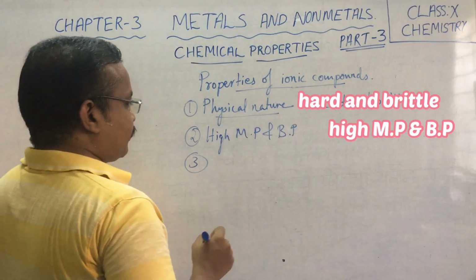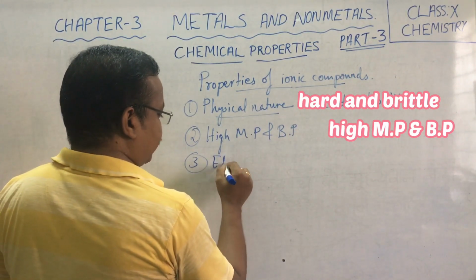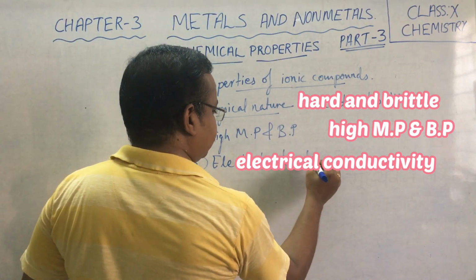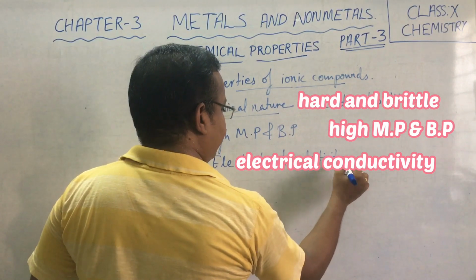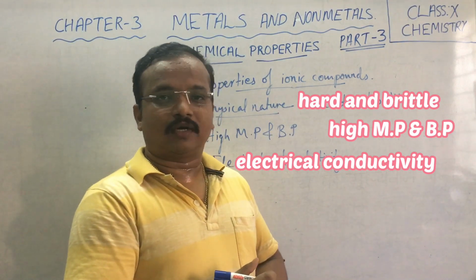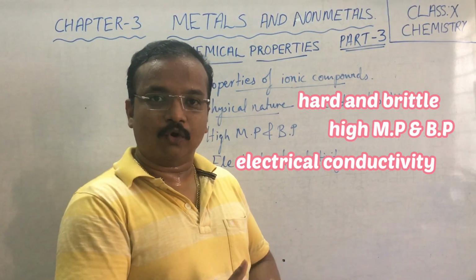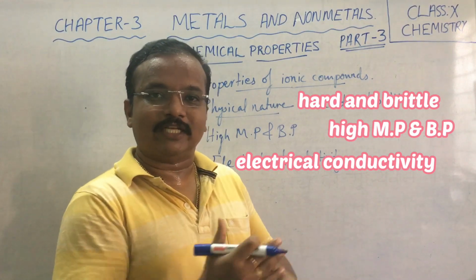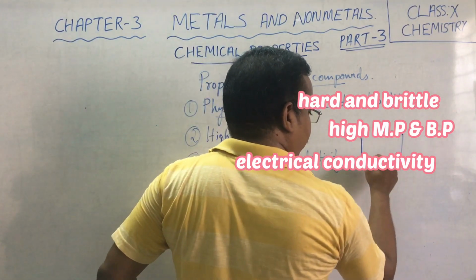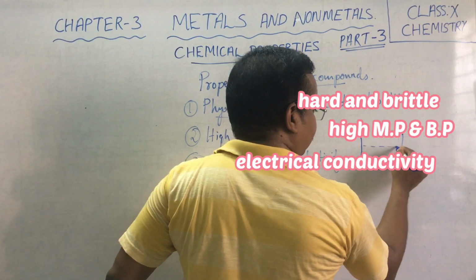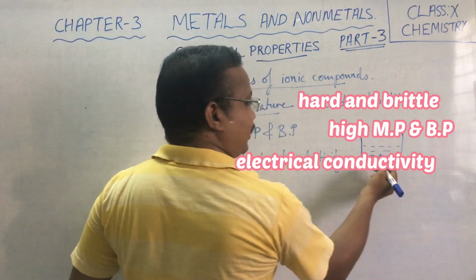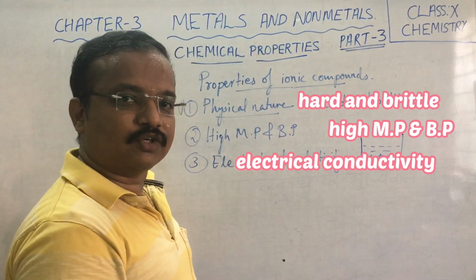Third one is their electrical conductivity. In the crystalline solid state, they do not conduct electricity. Why? Because they do not contain free ions in the solid form, as they are very strongly bonded to each other. But as soon as they are dissolved in water, they form Na+ and Cl-. So these ions are responsible for conduction of electricity.